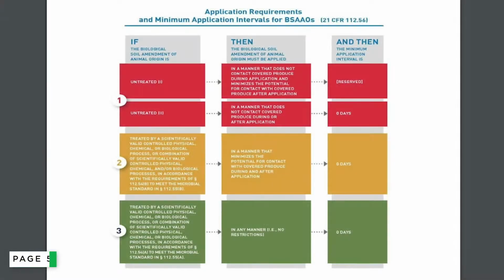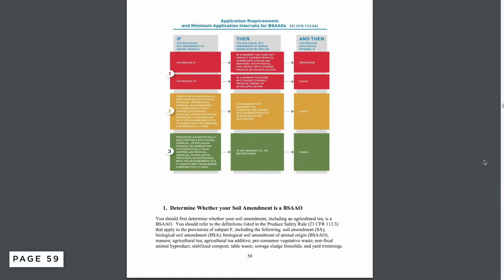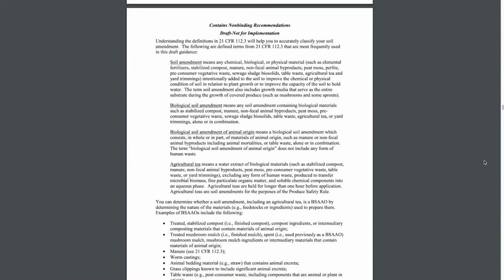Page 59 shows a chart on the application requirements and minimum application intervals for BSAAOs, depending on whether it is treated or untreated. Section 1 elaborates on how to determine whether your soil amendment is a BSAAO.